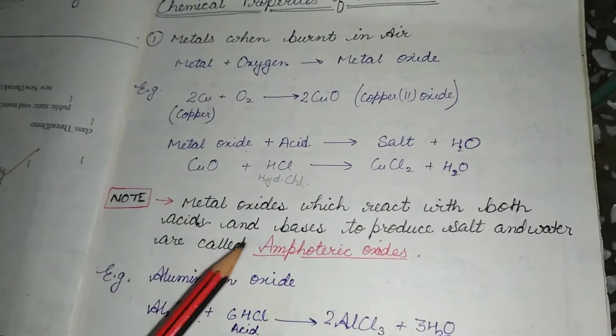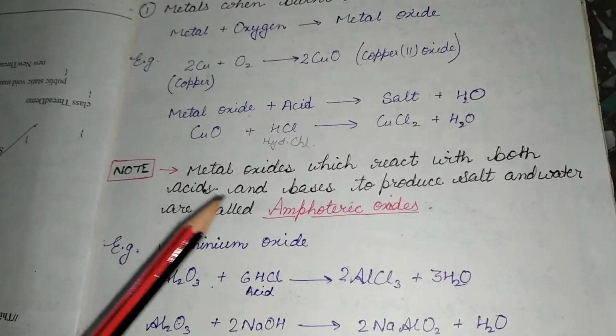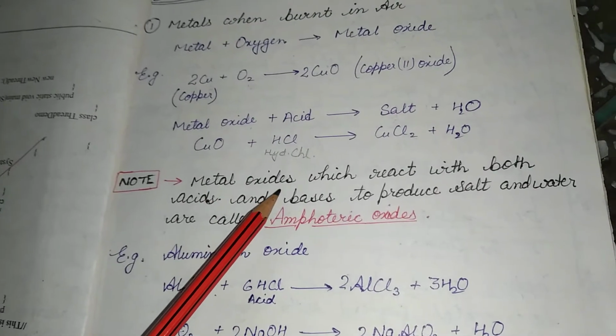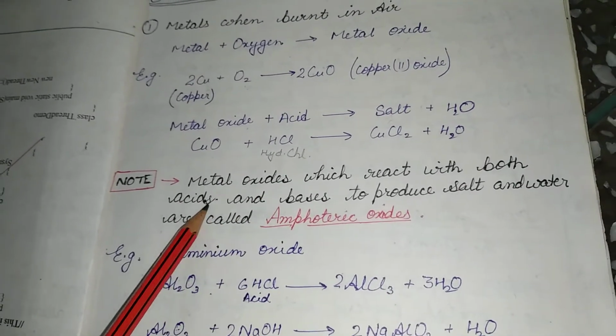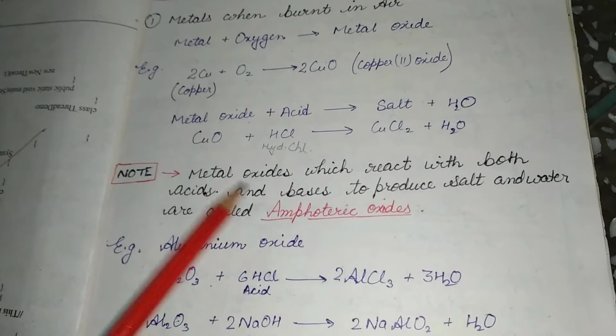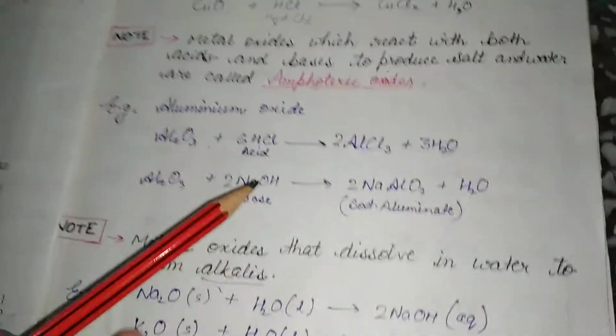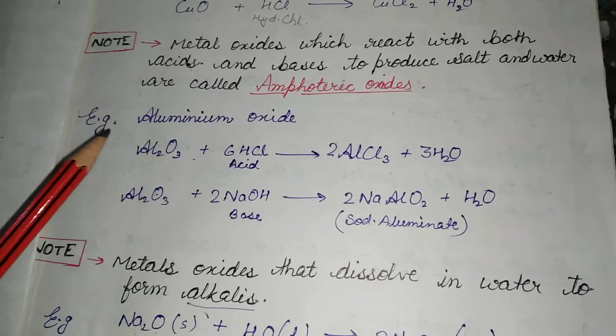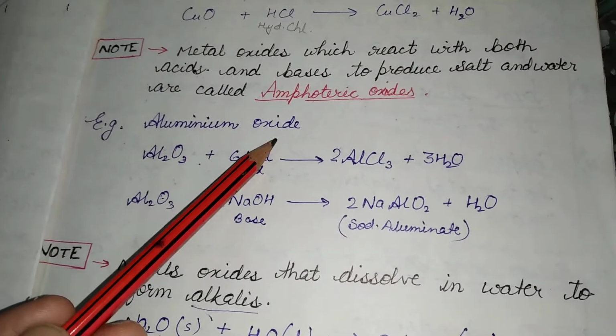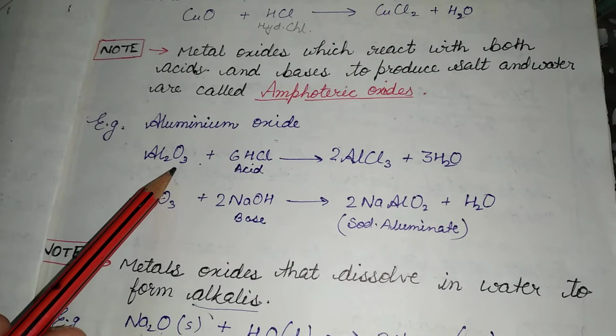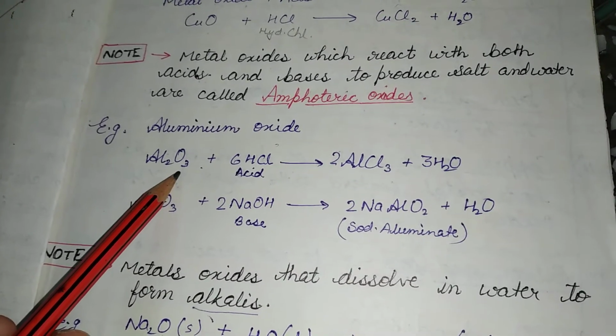Something important to note here is that some metal oxides react with both acids and bases. These metal oxides are amphoteric oxides. An example given in your NCERT and important for the exam is aluminium oxide.